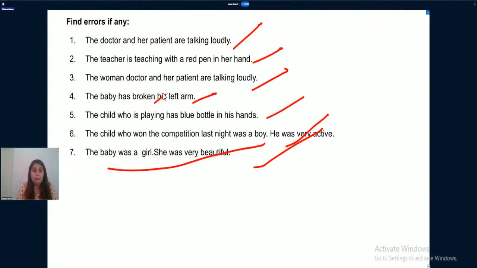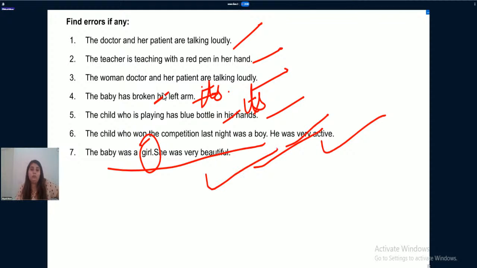The baby has broken its left arm. Gender is not mentioned here. The child who is playing has blue bottle in its hand. Gender is not mentioned here. The child who won the competition last night was a boy. He was very active. Totally correct. The baby was a girl. She was very beautiful. Totally correct. In this, we have already cleared that he is a boy. In this, we have already cleared that she is a girl. Both the sentences are correct. Then we can use the pronoun or words according to the gender.